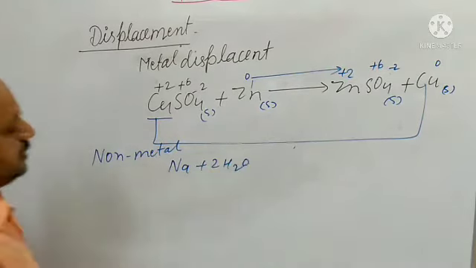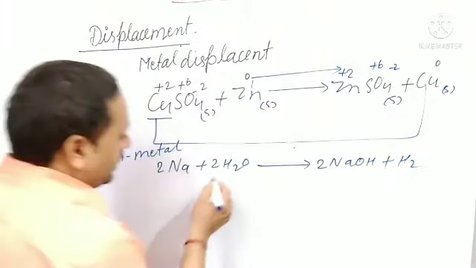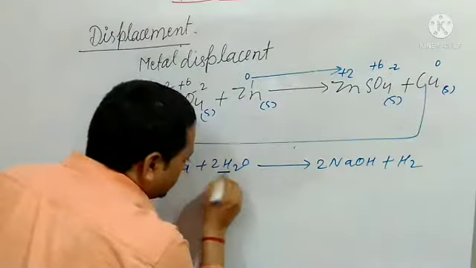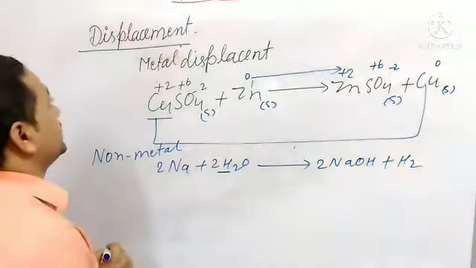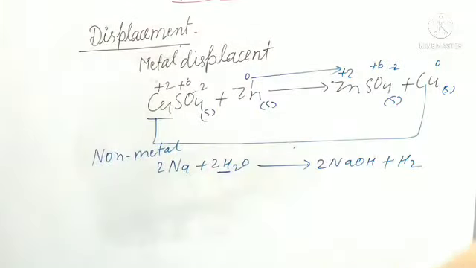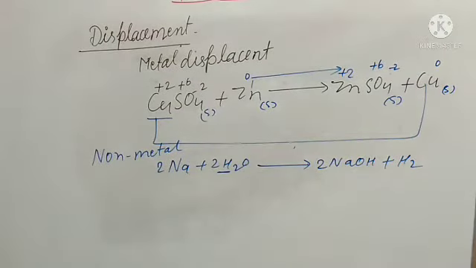So which one is being replaced here? From here hydrogen is replaced, hydrogen is displaced. So this is a non-metal displacement redox reaction.